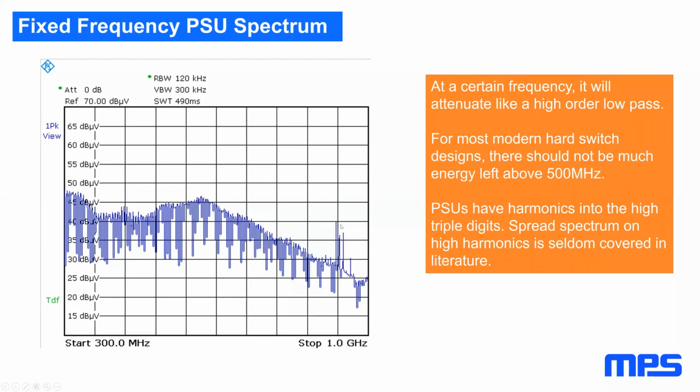Some of that is artifacts, because I have a GSM station in my area and it's really difficult to shield against it. But there is an area on a typical switcher, in the 500, 600, 700 megahertz range, where your energy drops down. So you usually don't have a problem above 1 gigahertz, because on a decently designed switcher there shouldn't be any energy left on the edges.